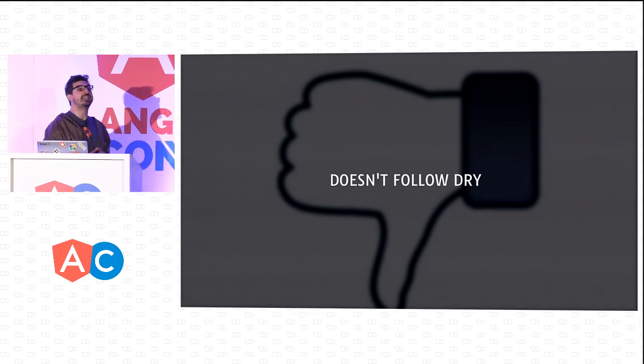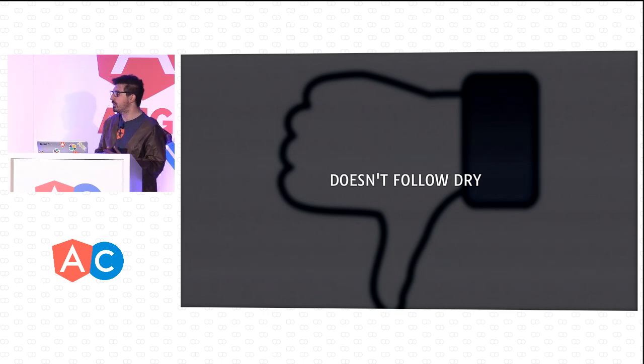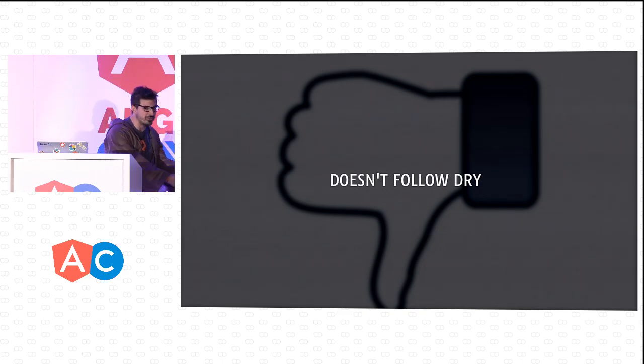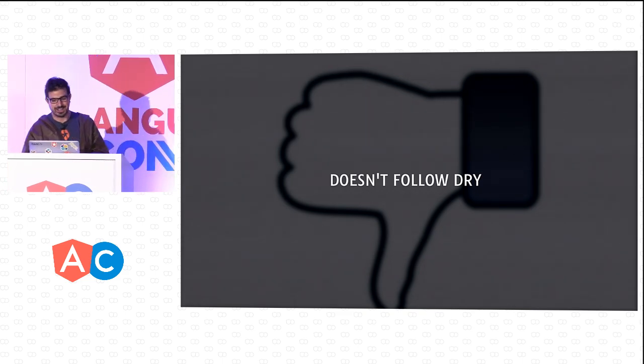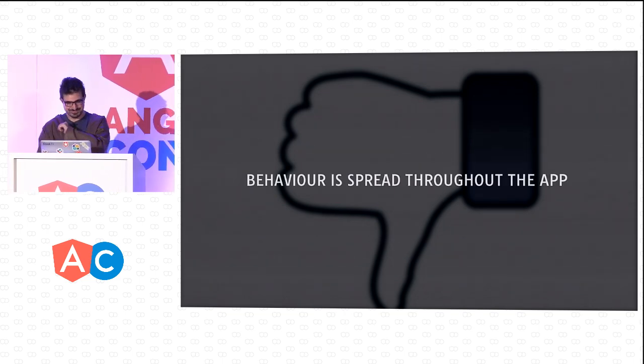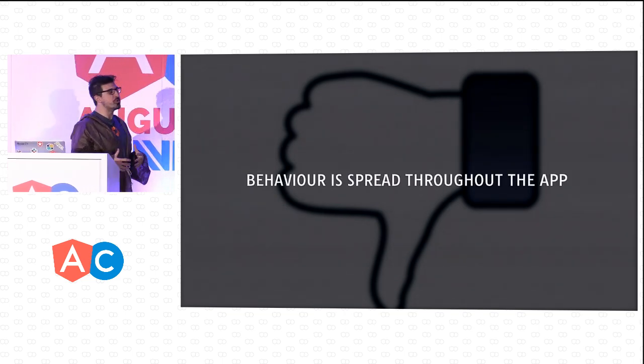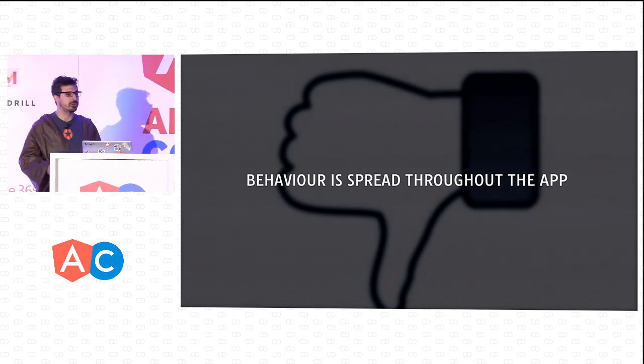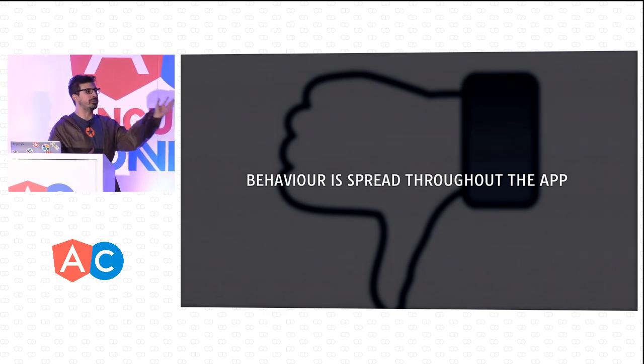And the other thing is that it doesn't follow the DRY principle. Because if I have this change name behavior in 5 controllers, then I have to copy and paste that behavior into the 5 controllers. And then if I have a bug in one, I'll have the bug in the others. But now you will say, but Gonto, I can create a service, and then that service will have that behavior in one place, and then I can reutilize it. And then I say, let me click next. So if that's what we do, behavior is still spread throughout the entire application. So what that means is that now I have a service that changes the name.